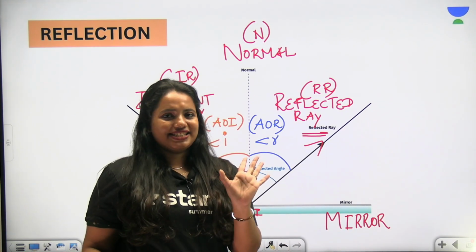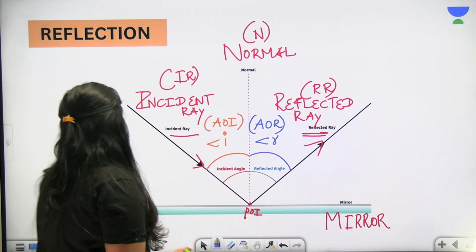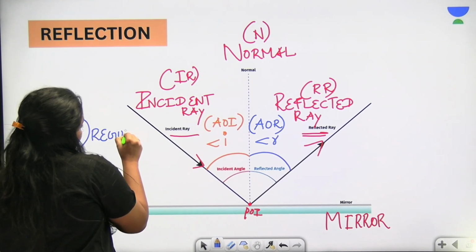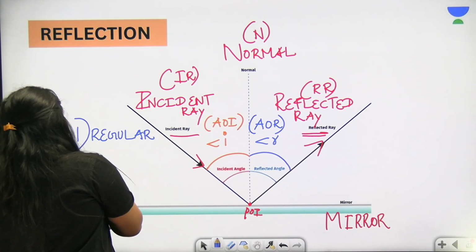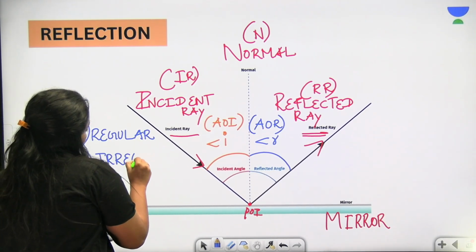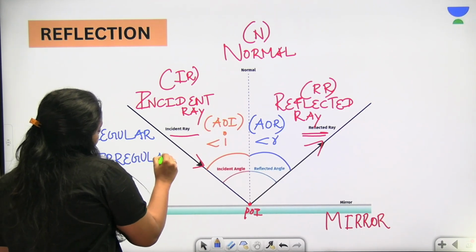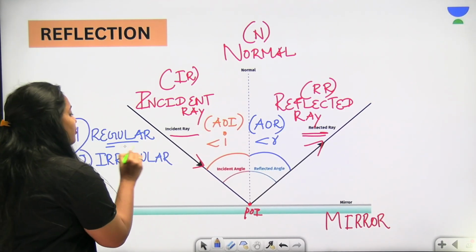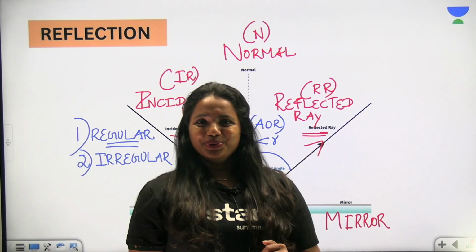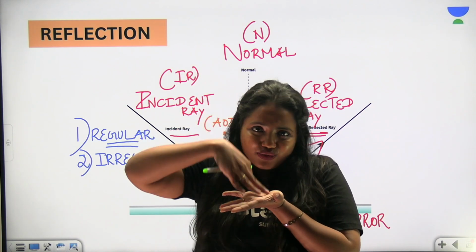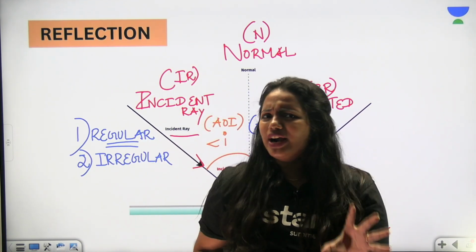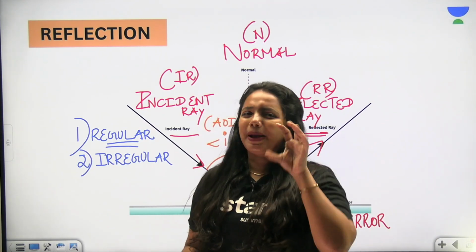Got it? Yes. And now we are moving towards the types of reflection. There are two types of reflection. The first one is regular reflection. The second one is irregular reflection. Look at this. In case of regular reflection, what is happening? The surface is very smooth. So the incident rays fall and the reflected rays are going to be parallel to each other. So what happens? The image is going to be very sharp and clear.